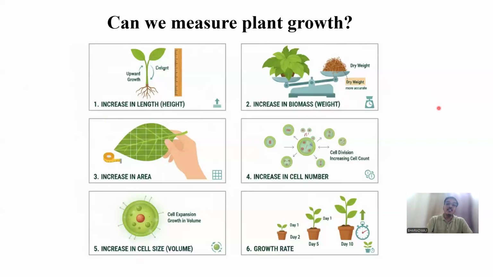So always remember, dry weight is always more accurate than fresh weight, because in dry weight we are removing the moisture. So we will get an accurate weight of the plant compared to the fresh weight.